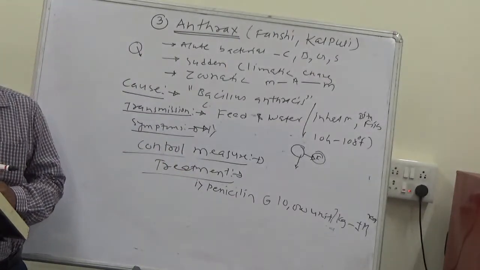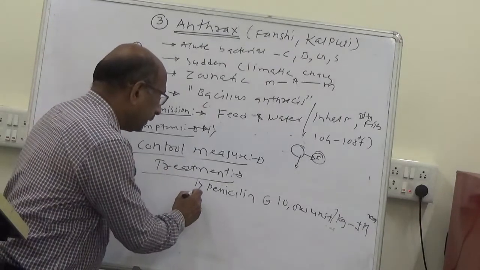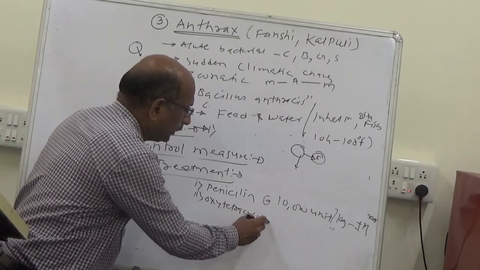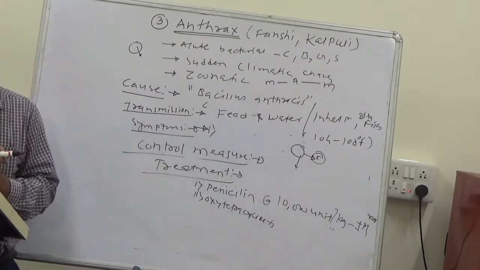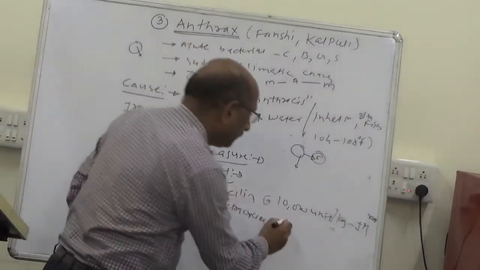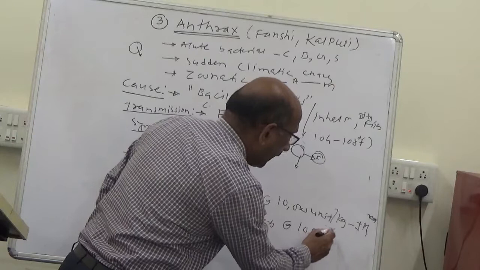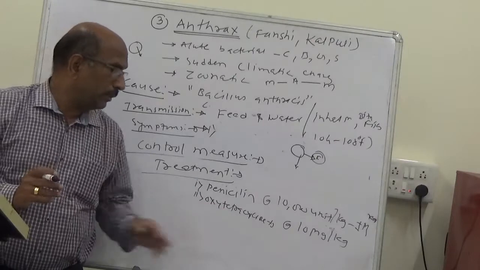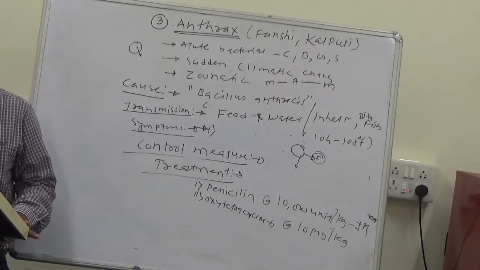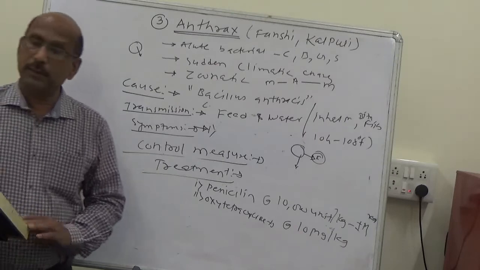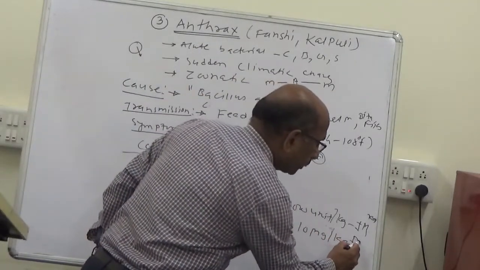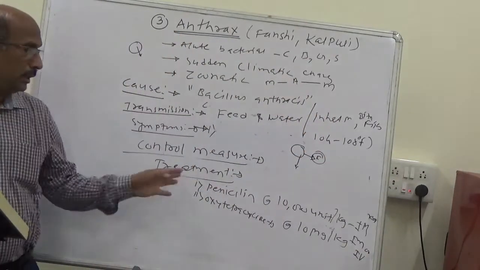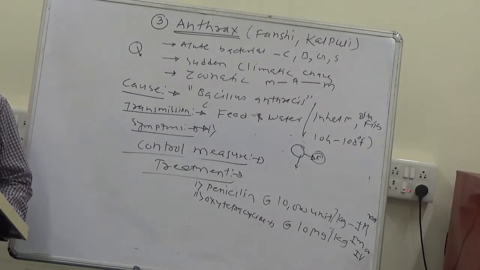Then the second is oxytetracycline. This is again an antibiotic, which should be given at the rate of 10 milligrams per kg body weight, intramuscular or IV, meaning intravenous.